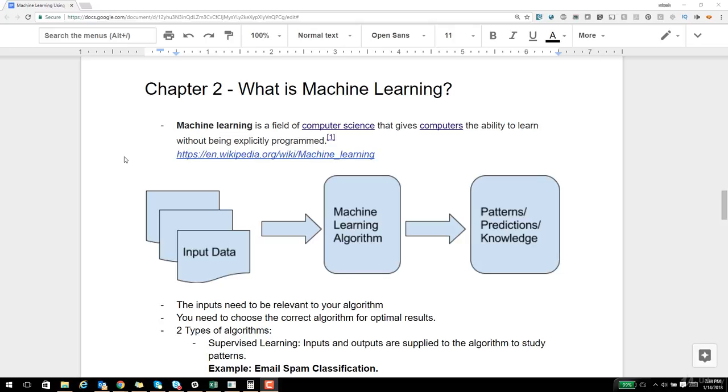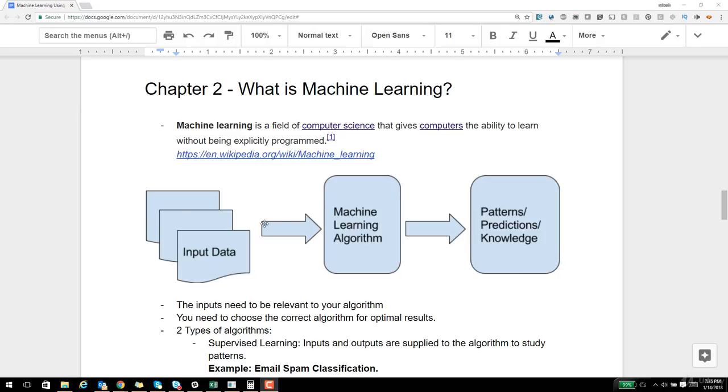So, what exactly will we cover and what is machine learning? Machine learning is a field of computer science that gives computers the ability to learn without being explicitly programmed. Say, for instance, you have a set of data and you're trying to derive some knowledge out of it or test some hypothesis over the data. There are lots of predefined algorithms that help you to do that. Precisely, that's what we call machine learning. Don't worry too much at this time, as we will start looking at some examples and things will become more and more clear.